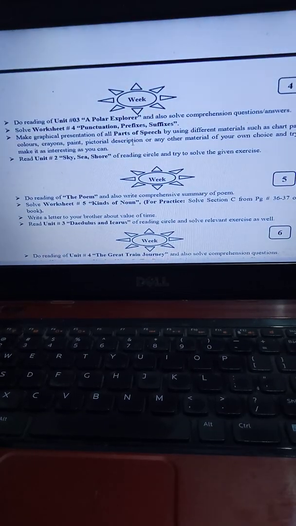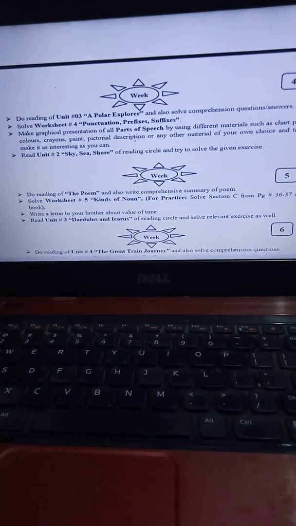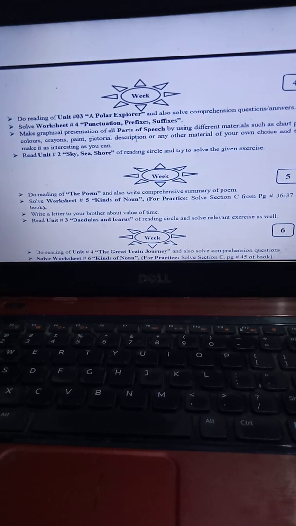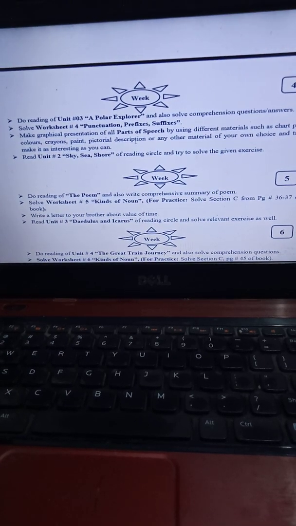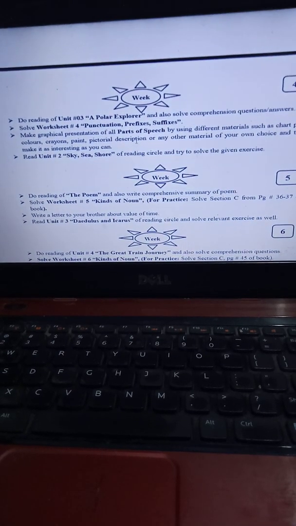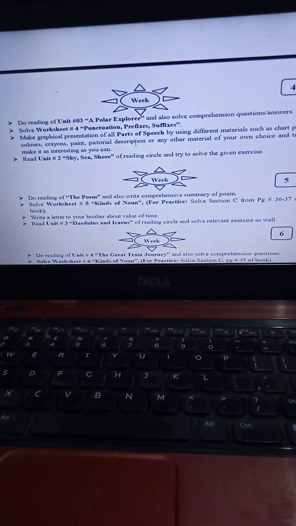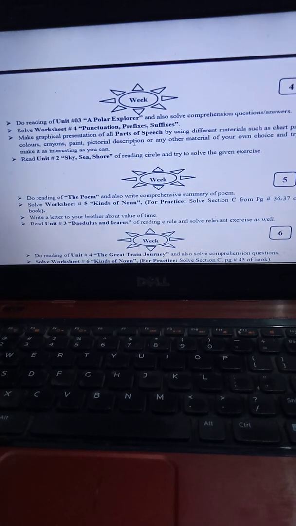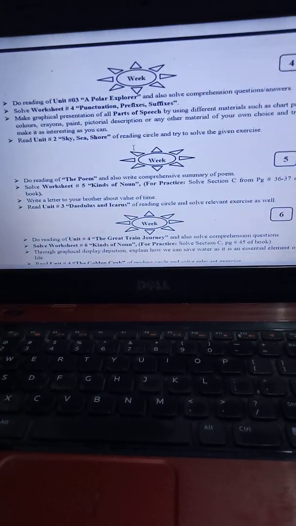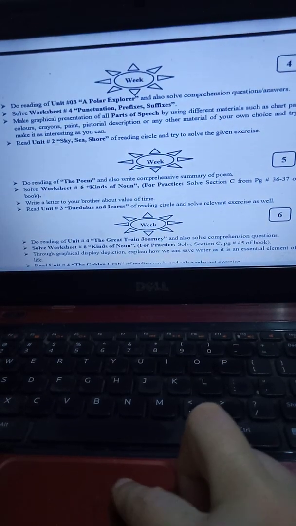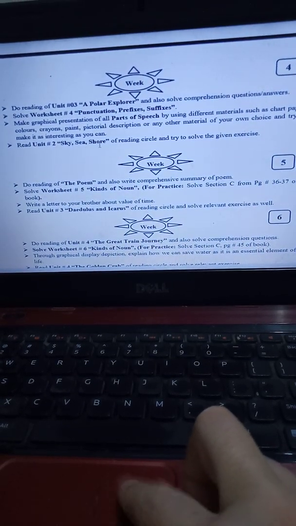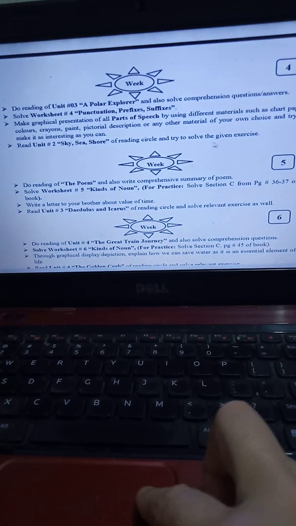Then coming to parts of speech, we have revised parts of speech so many times that it should be on your fingertips now. You just have to summarize all the parts of speech by using different pictures, different examples, chart papers, or any way possible for you. Then read unit number 2, Sky, Sea, Shore of the reading circle, and try to solve the given exercise.